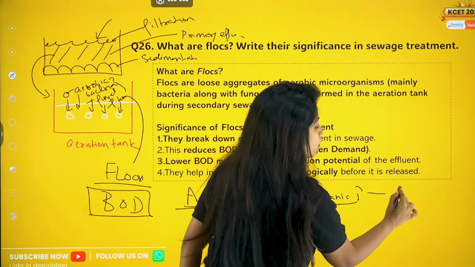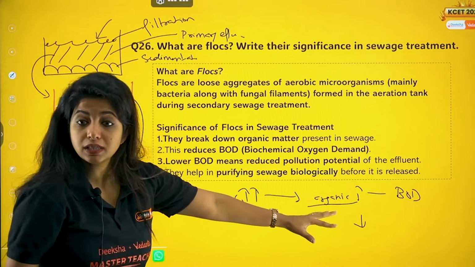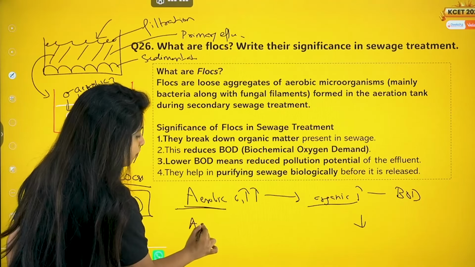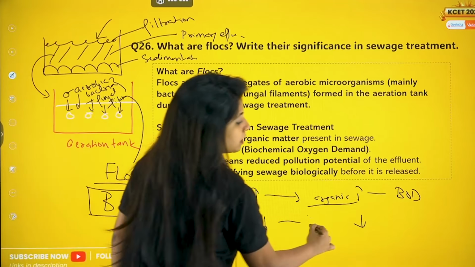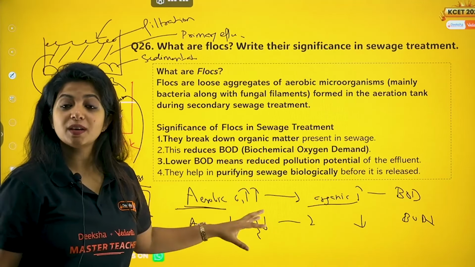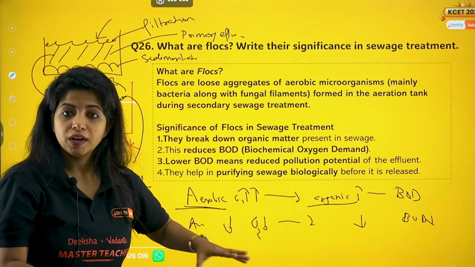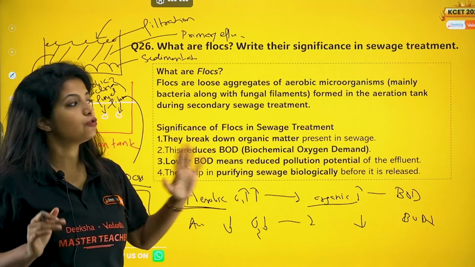There is more demand for oxygen. Whereas if organic matter is less, that means pollution is less. The aerobic bacteria will be less, and oxygen needed will also be less. That means biochemical oxygen demand will be less. So we work until the biochemical oxygen demand goes low. That's when we understand that pollution is less.